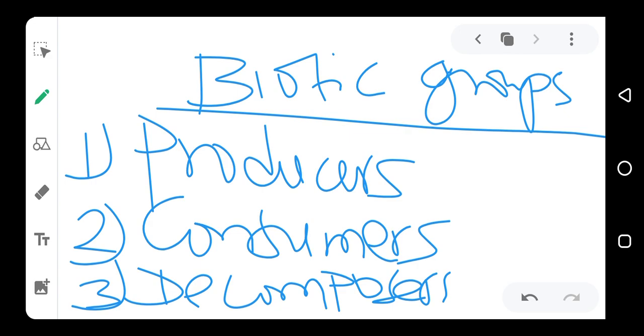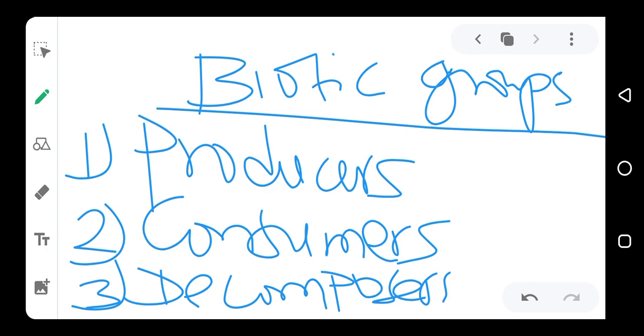Now, what are the producers? The producers are the living organisms in an environment that do not depend on other organisms to obtain energy. They make their own energy. So they don't eat other organisms to get energy. They make their own energy from either the sun or chemicals in the environment.